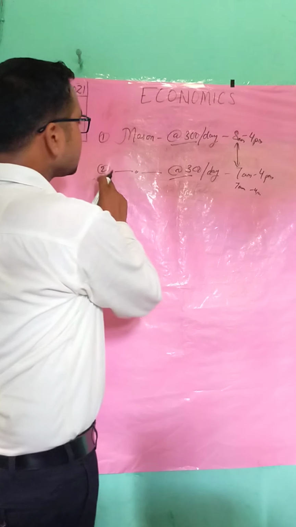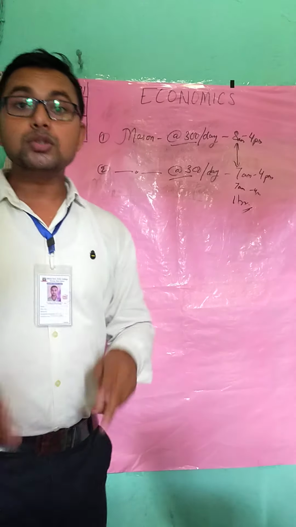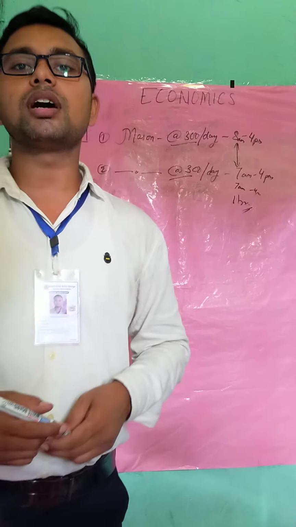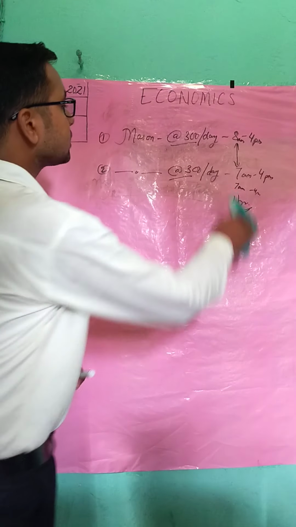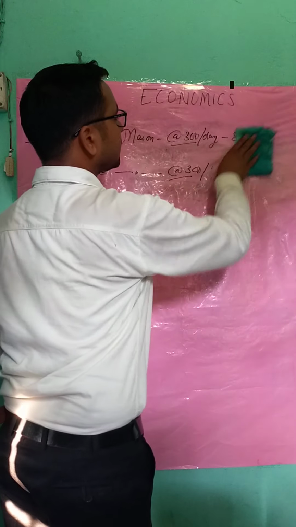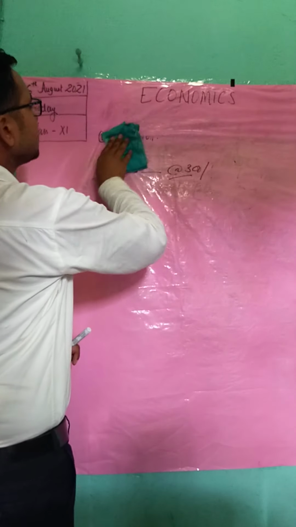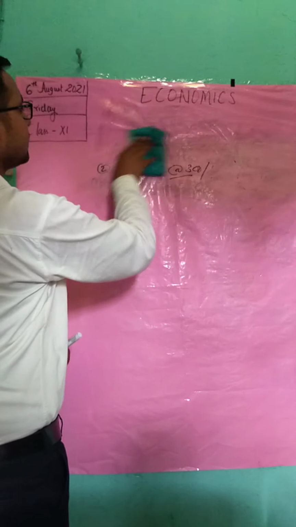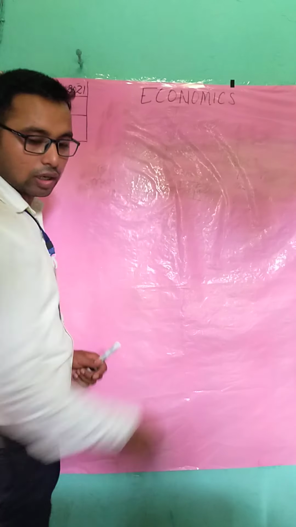Now mason 2 is giving 1 hour extra service. So if you are a rational consumer, you will of course choose mason 2. So students, this is the difference in the selection of goods or services in order to satisfy your wants, to get satisfied.